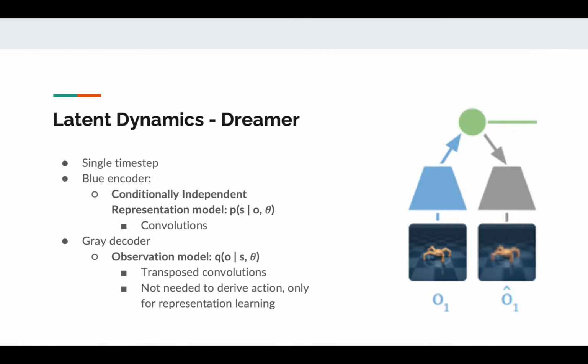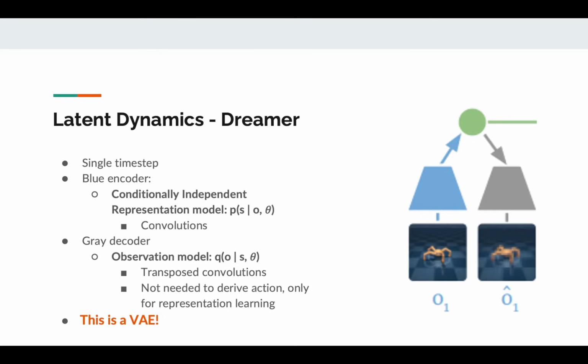For simplicity, let's just consider the latent dynamics at a single time step. The blue trapezoid is the encoder, and we can temporarily think of the encoder as a conditionally independent version of the representation model that does not depend on the action or previous state. So given an image observation as input, the encoder gives us a distribution of latent states using convolutional layers. The gray trapezoid is a decoder or observation model that reconstructs the original observation from the latent state using transposed convolutions. However, notice that this architecture is nothing but a variation of autoencoder. Thus, learning the latent states for a single time step is the exact same as training a variational autoencoder.